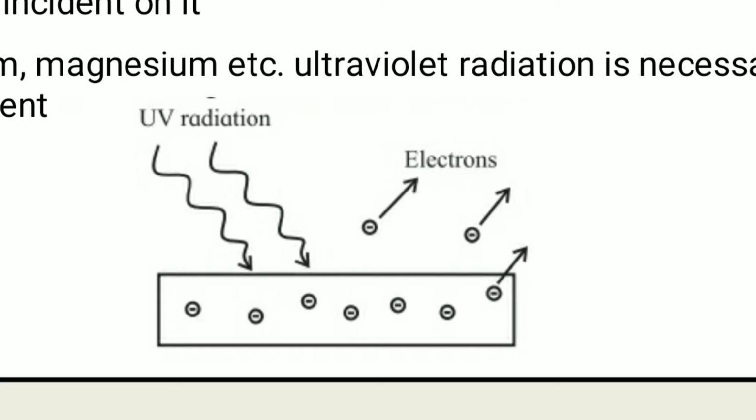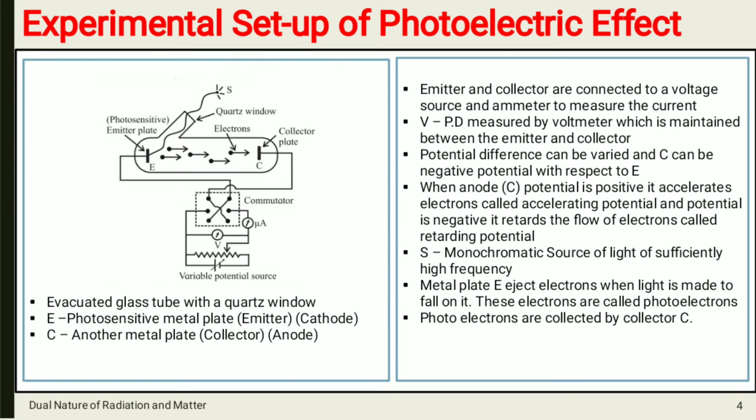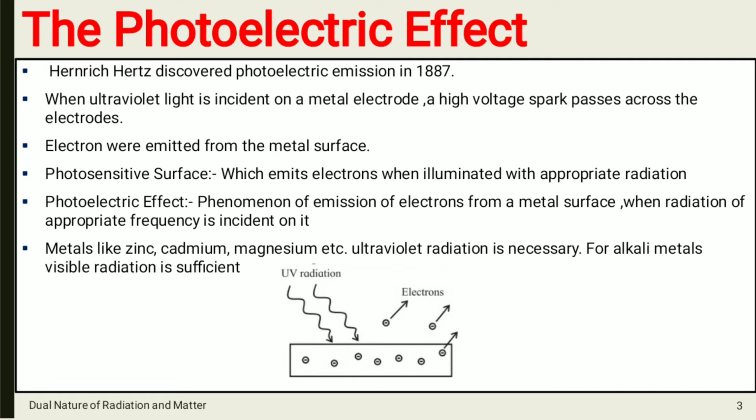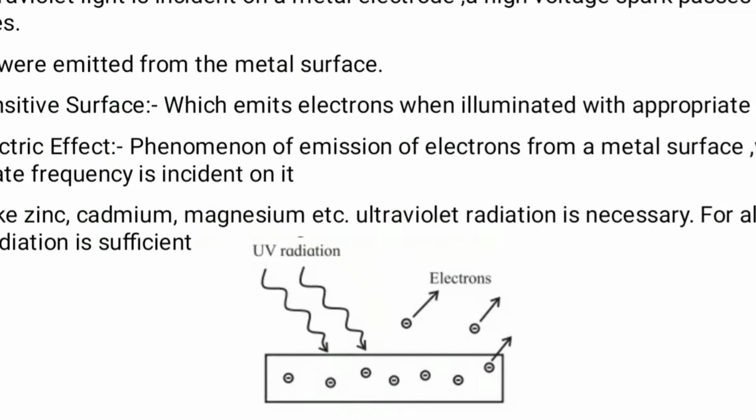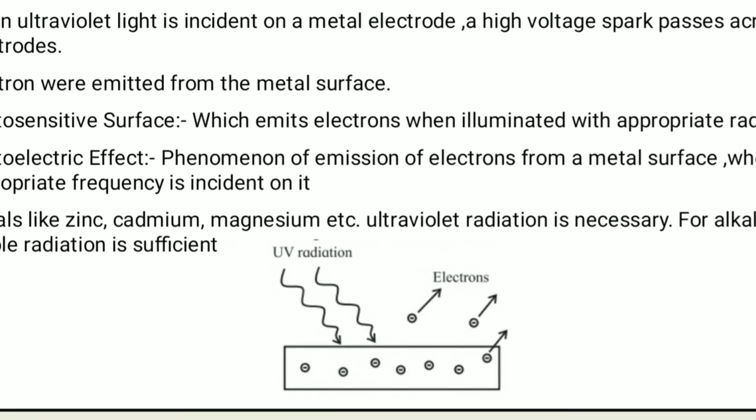You know that any metal consists of electrons. When ultraviolet light, that is UV radiation, is incident on the metal surface, what will happen? Electrons will eject out or come out from the metal surface, and this is called the photoelectric effect.